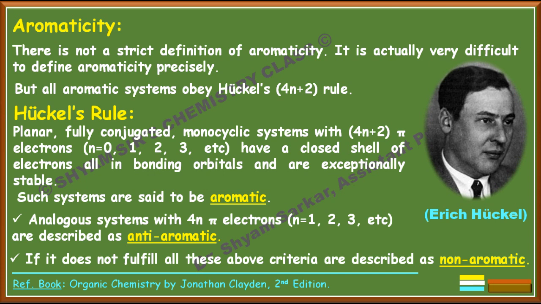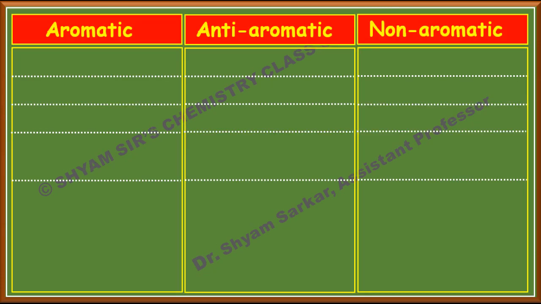These are the three different categories: aromatic, anti-aromatic and non-aromatic compounds. Now I will give you a comparative study of the properties of these three kinds of compounds.